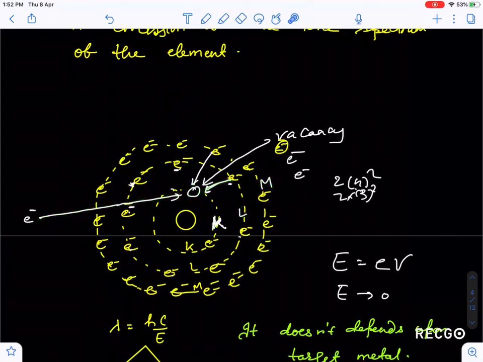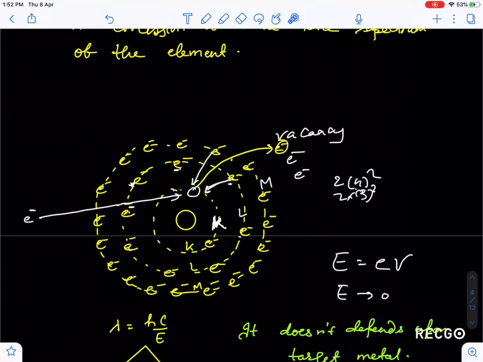This vacancy may be filled by this. I can say that I should draw this arrow like this. This ejected one electron outside, so the vacancy is created here. This vacancy is either filled by L shell or M shell. When this is filled by L shell, this is known as K alpha. When it is filled by M shell, this is known as K beta.